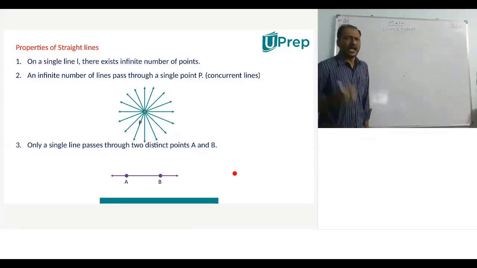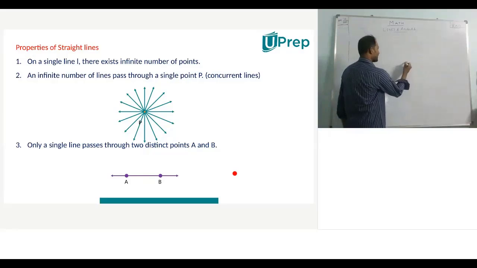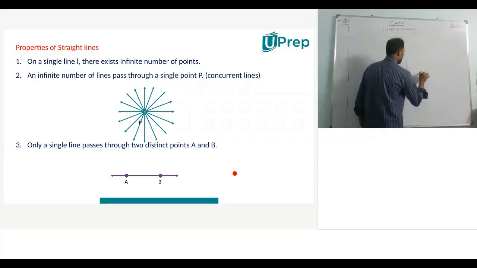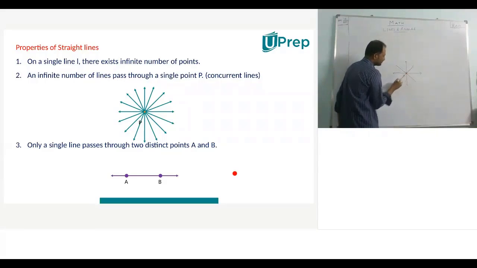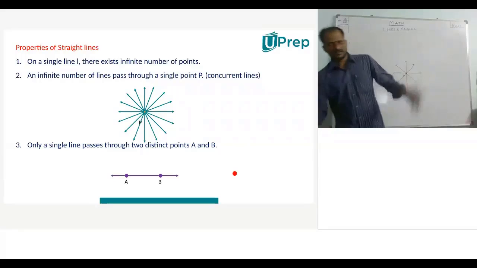Can you guess how many lines can pass through this point? Sir, infinitely many lines. That's absolutely right. Infinitely many lines can pass through a single point in a plane. So basically, this is the second property what we can take over.